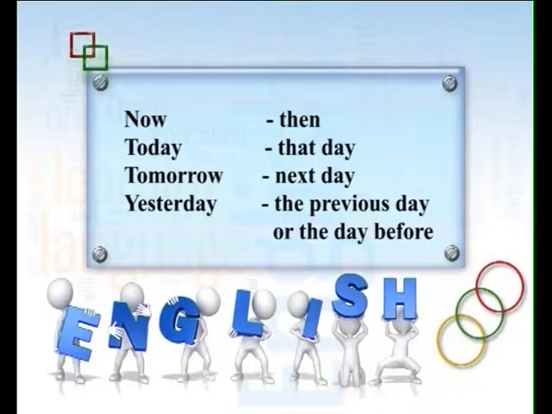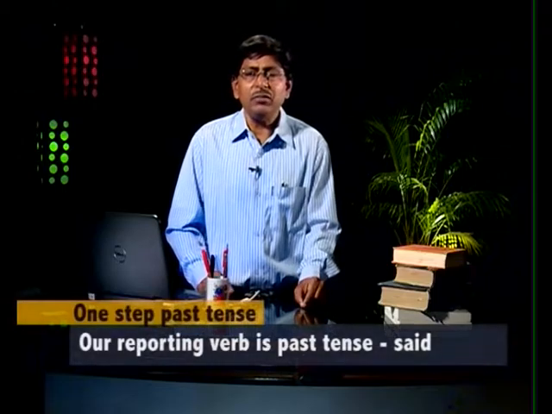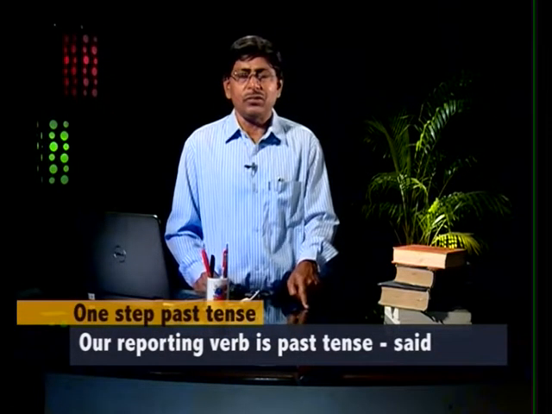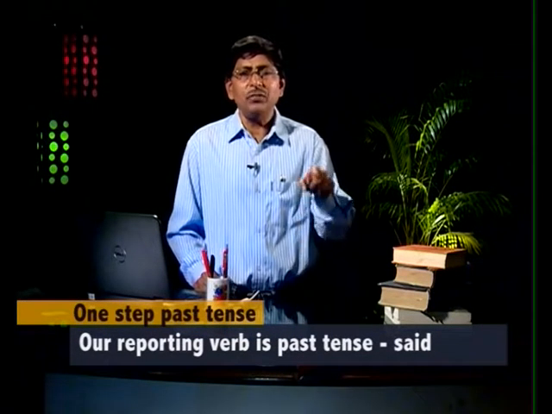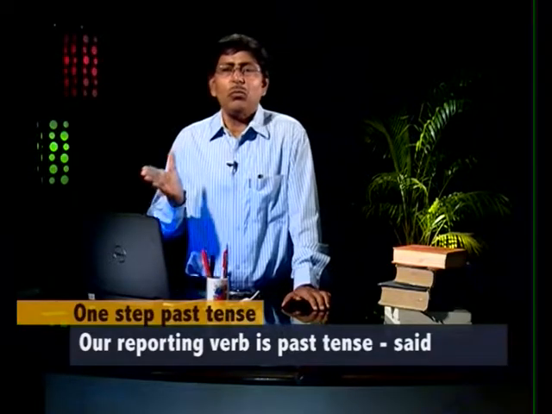Certain things change like that because we are making it one step past tense. Why this one step past tense? Because our reporting verb is past tense, "said". So we have come to know that we do one step past tense because our reporting verb is past tense.